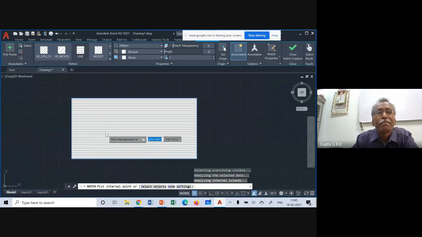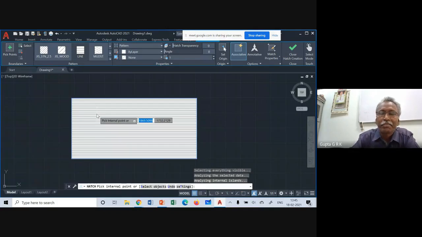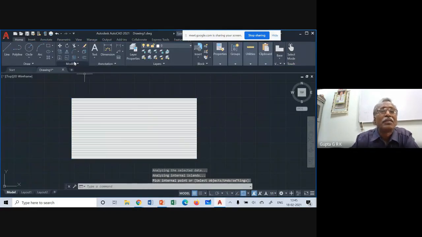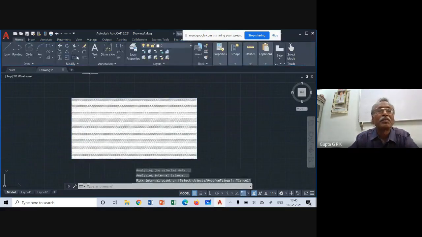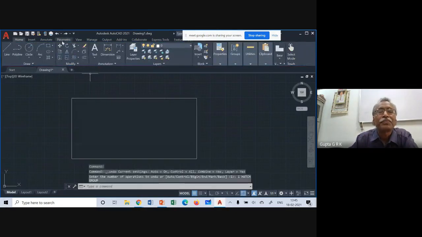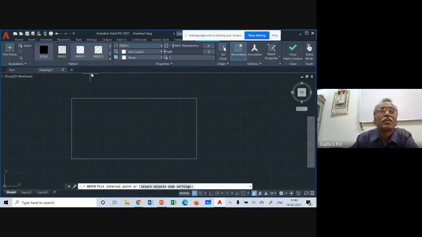Previously I got inclined lines. I think I will undo it and hatch again. I think previously I got it like that. Just I will see.